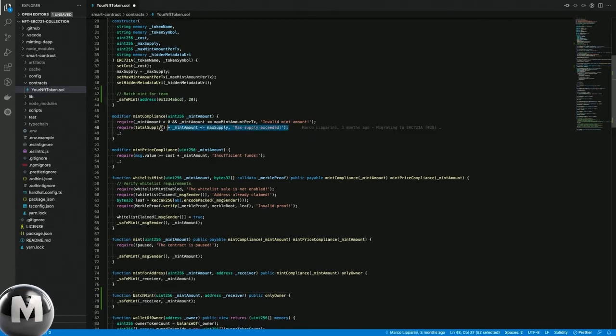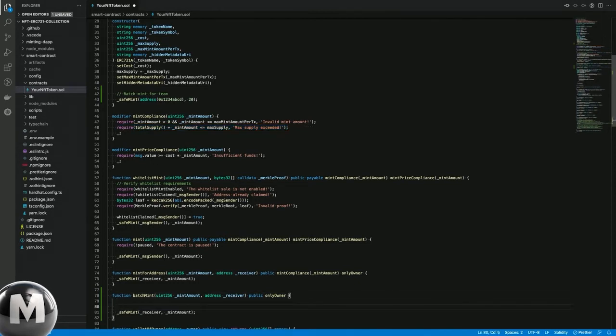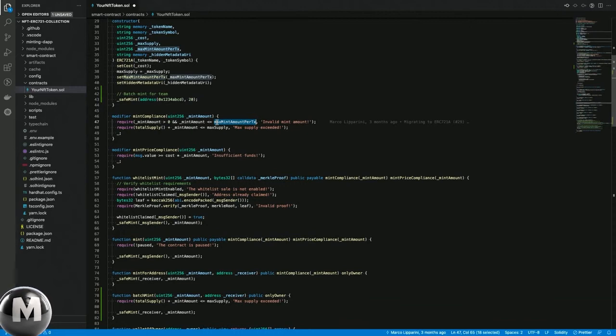And what we want to take from the mint compliance modifier is this second requirement here. And the reason why I really want this to be there is because you never want your collection to be messed up because you just entered a value which is too high and you minted above the total supply. So this requirement here will check that everything is compliant with your collection, and at the same time you won't be limited by the max mint amount per TX, which is the same limit that the users have. So these are a couple of ways in which you can implement the batch minting. So either in the constructor or with a custom function that you can run whenever you want.